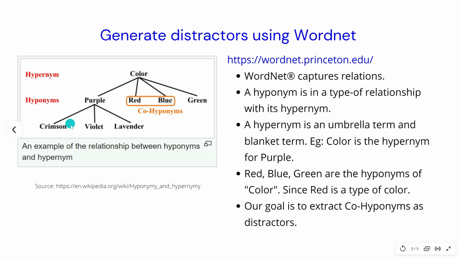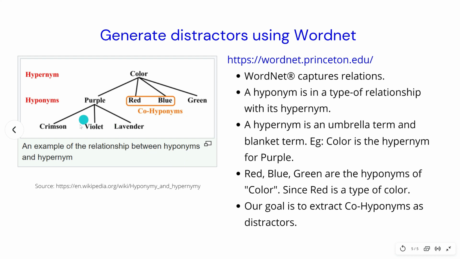Even in this example, crimson, violet, lavender are a type of purple. So you can say that for violet, purple is the hypernym. But for purple, crimson, violet, lavender, all of these are hyponyms. So when we look at this structure, we can see one way to extract distractors is to extract co-hyponyms.